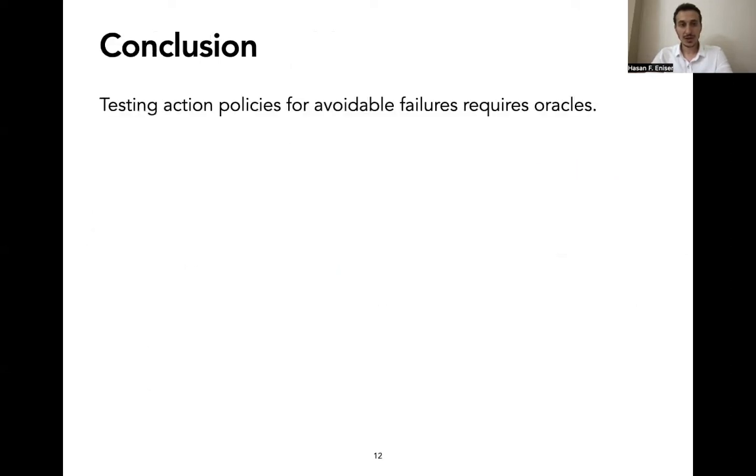In conclusion, action policies have to be characterized by a high degree of dependability. So we need them to be tested thoroughly. And testing them requires smart oracles because the dummy ones are not capable of doing this.